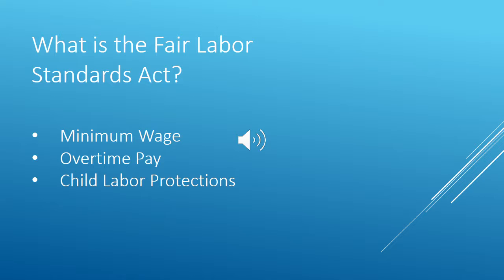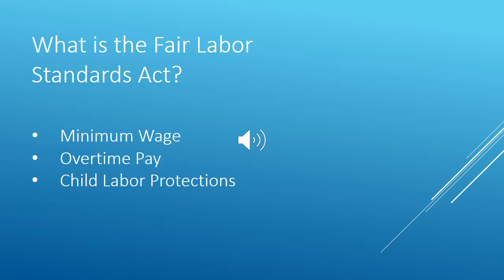So, what is the Fair Labor Standards Act? This law has many details and caveats, but it mainly covers these three issues. First of all, it establishes a minimum wage that employees covered by this law can be paid. Currently, the federal minimum wage is $7.25 an hour.